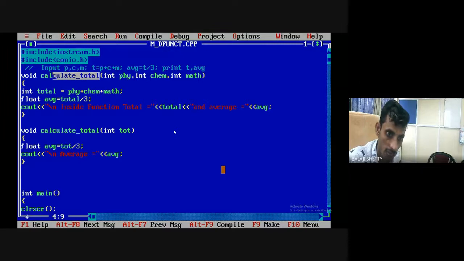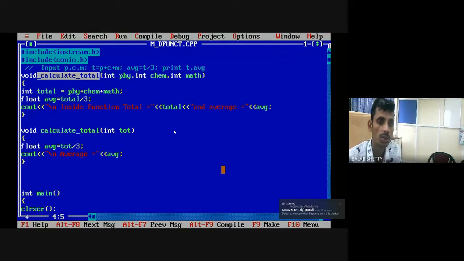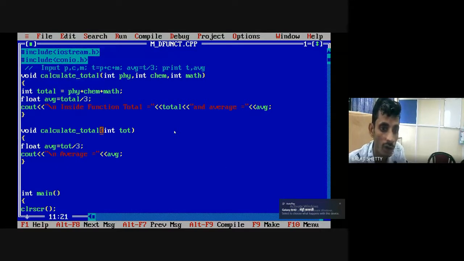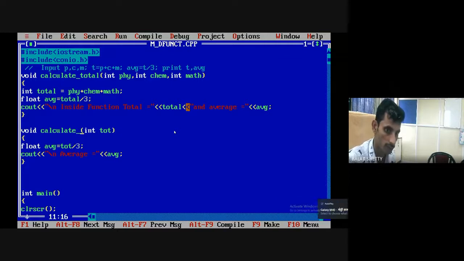When this function calculates total, whatever total it calculates, that total should be assigned to this function here, calculate average. Okay, so here it must return the value.